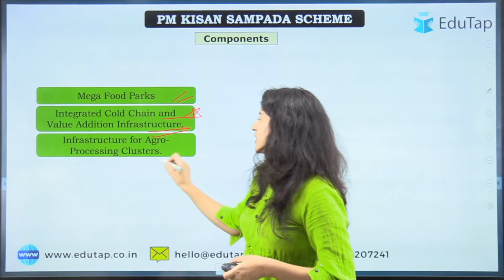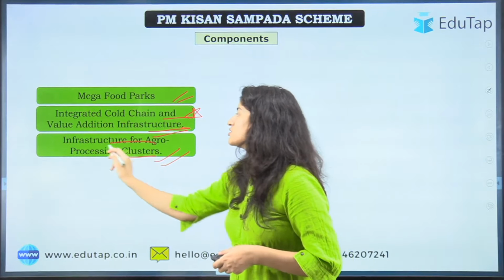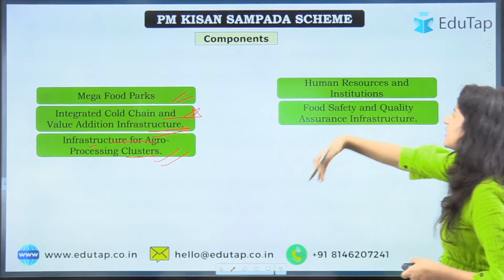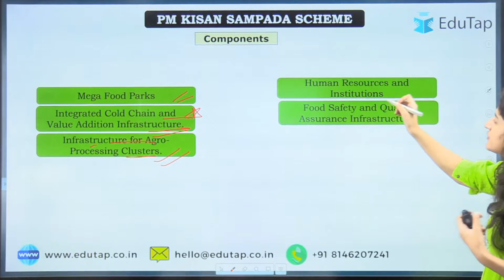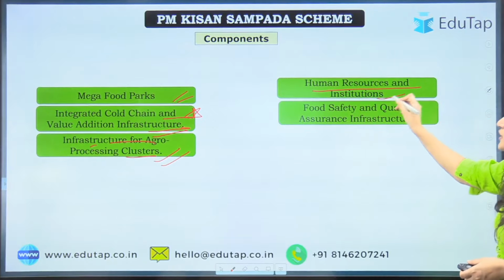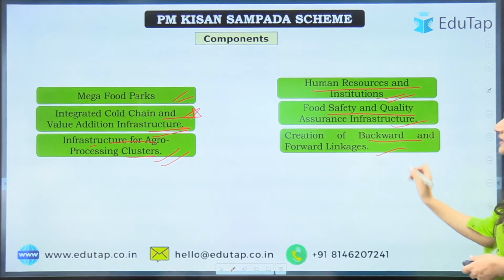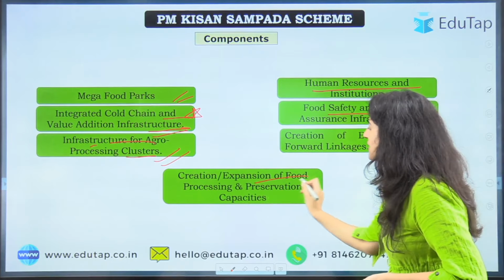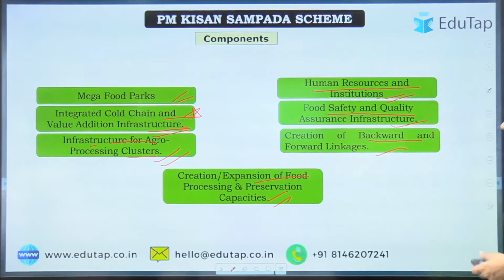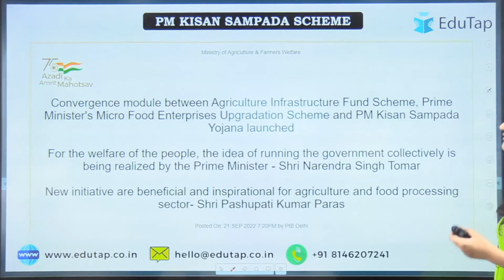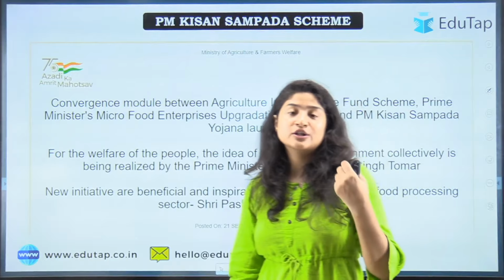Then infrastructure for agro processing clusters. Okay, for clusters also there should be proper infrastructure. So here you just have to understand, we're talking about infrastructure and institution only. So human resource and institution, food safety and quality assurance structure, creation of backward linkage, we have already understood, and creation and expansion of food processing and preservation capacities, these all are components of this. So that is what we have understood, the static portion.